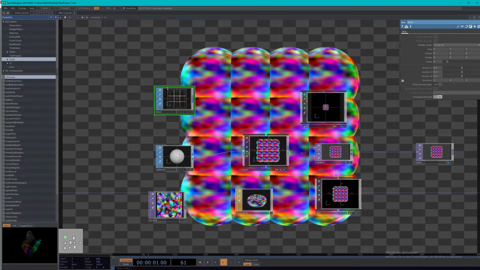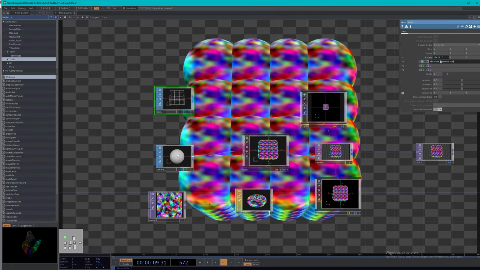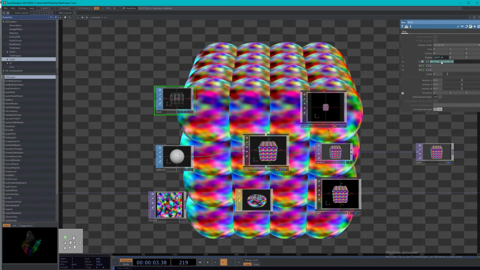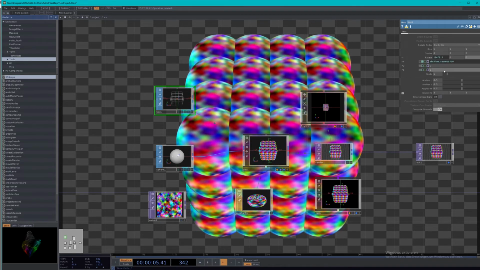Cool. Now let's animate it. We type apps time dot seconds times 10. Let's copy it and paste it into Z.